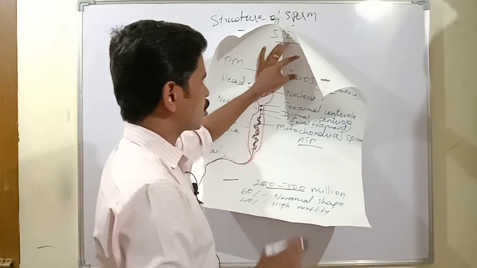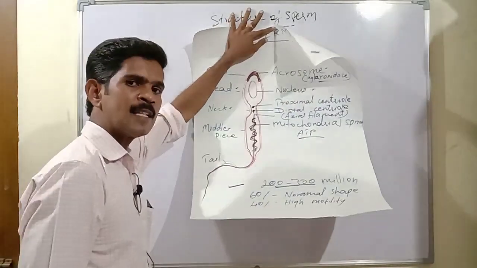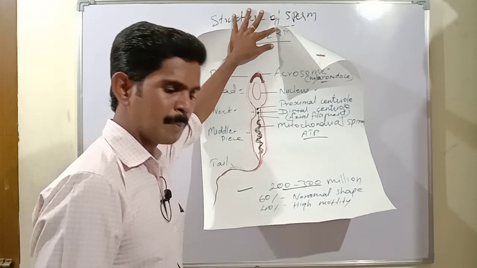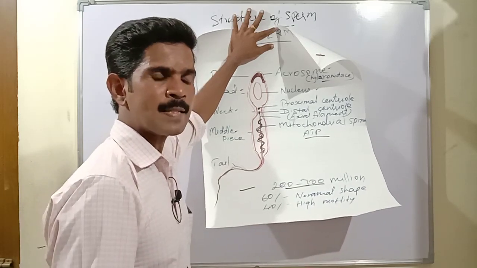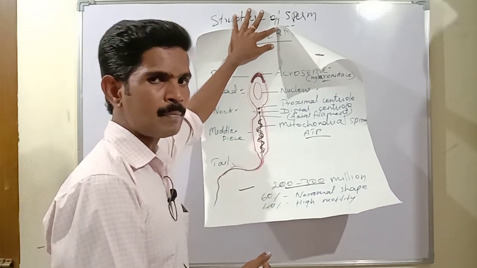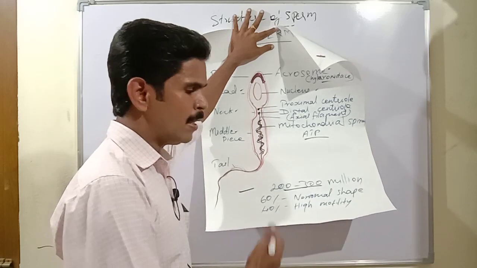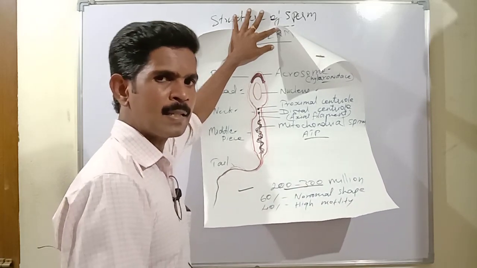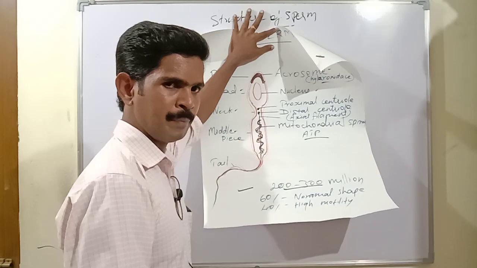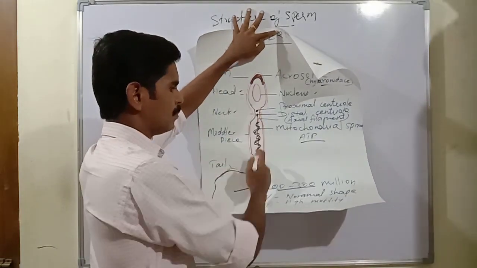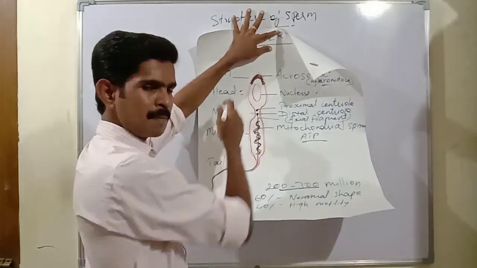Understand, my dear students? So once again, repeating the structure of the sperm. Sperm is a motile cell. That means it can move from one place to another place. It's a microscopic cell. Only with the help of the microscope can we see the sex cell, sperm. The entire cell is covered with plasma membrane.